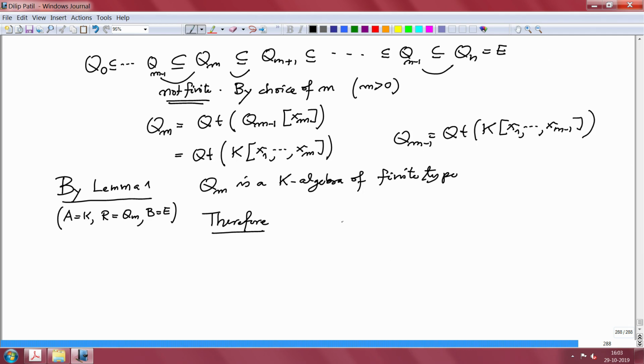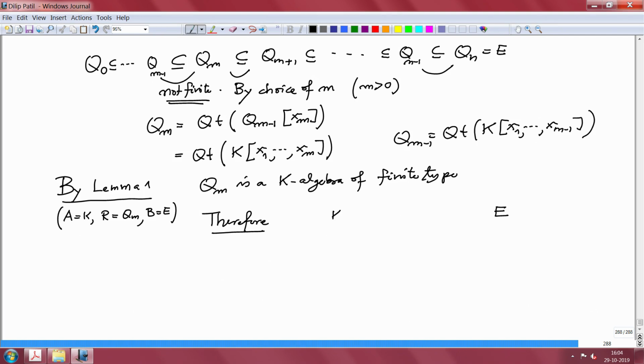So E is a quotient field of some subalgebra, which is generated by one element only. So I want to enlarge, I want to forget K and work with Q_{m-1}. So let us look at the situation.